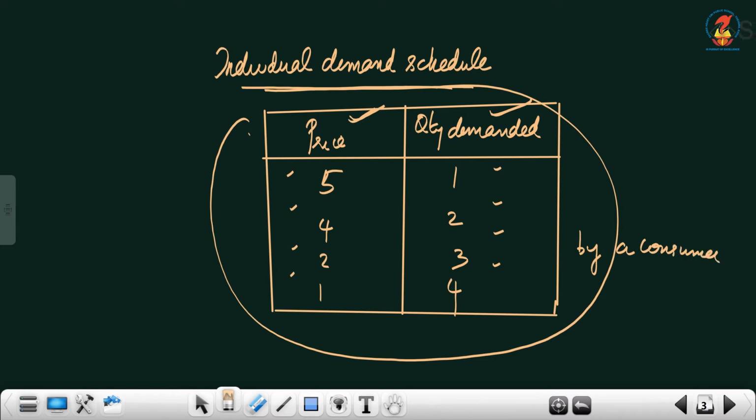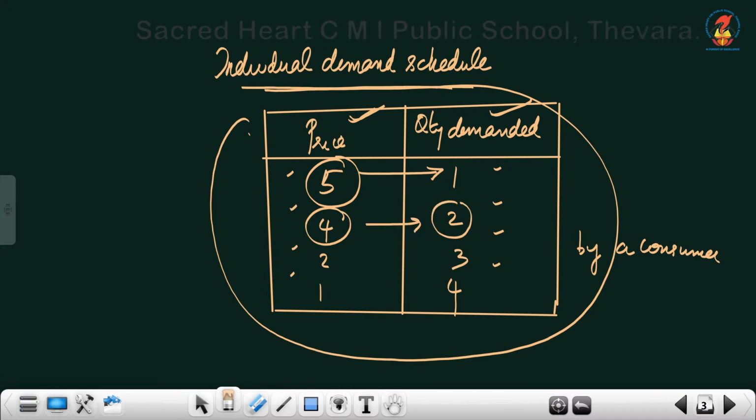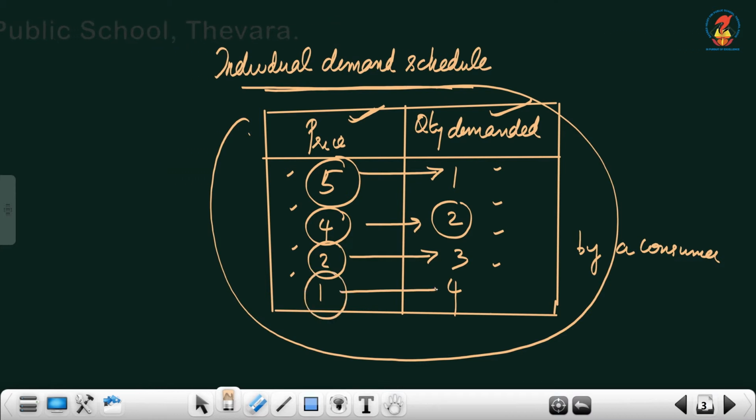Here, the consumer at price rupees 5 is demanding only 1 kg of a commodity. At price rupees 4, when the price has come down, the individual is demanding more. He is now demanding 2 kg of that commodity. When the price has come down to 2, he is demanding more. He is demanding 3 kg. Now, when the price has come down to 1 rupee, the consumer is demanding 4 kg of that commodity. So, when the price has decreased, quantity demanded has increased. That is a normal behavior of a consumer.